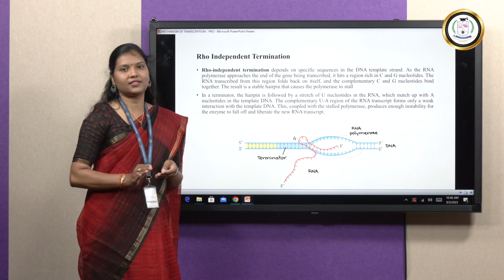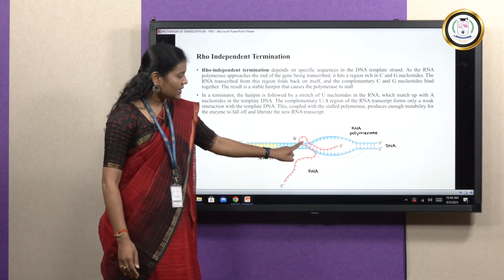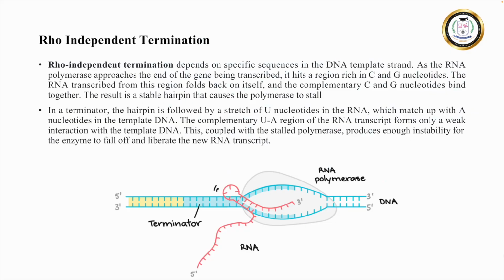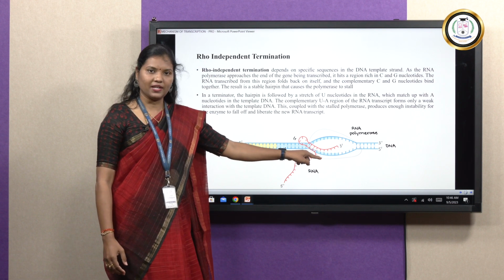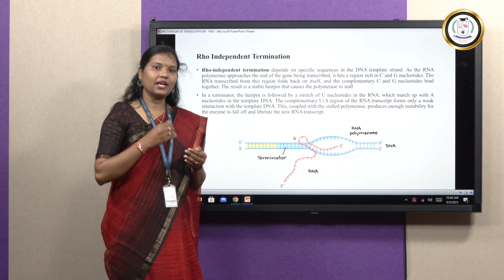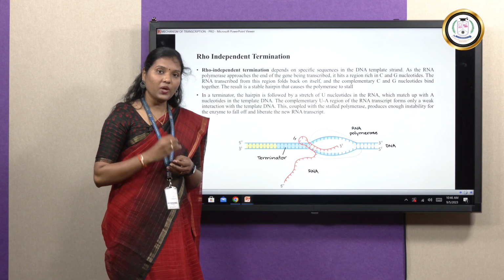Finally, it halts the activity of RNA polymerase, and the end of this transcribed mRNA will be rich in U nucleotides. If there is a continuous stretch of U nucleotides in mRNA, it implies that there is a continuous stretch of A nucleotides in the template DNA. So the interaction between the A nucleotides and the U nucleotides will be very much weaker.